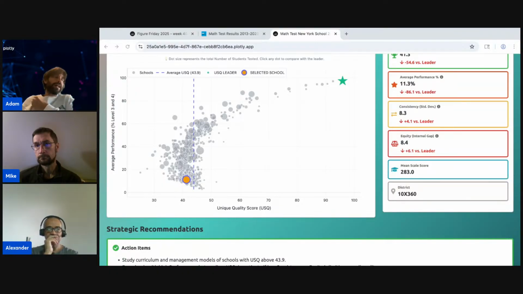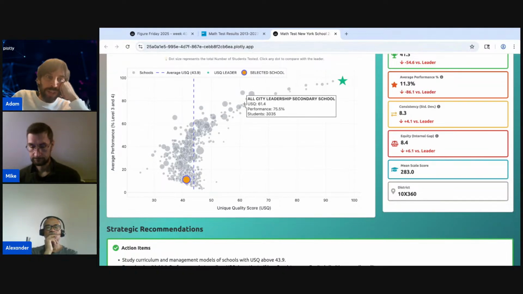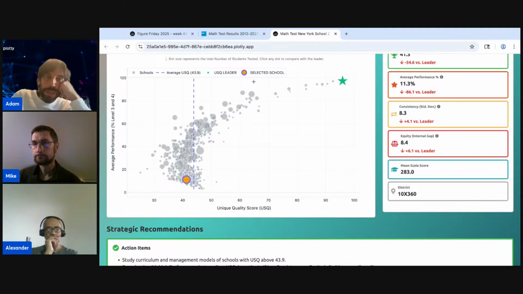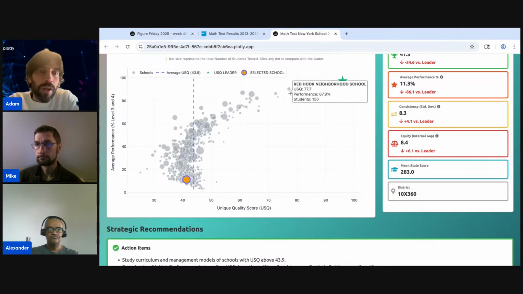So it's more of a correlation than a causation, right? It's not because the school is extremely small that they're doing badly. It's because the children need help that the schools are small. That explains the lower part. But for the upper part, we can see that anything above the quality score of 60, 65, and above 80 in performance, there aren't really any big schools. This is an exception, 23,098 Bay Academy. Aside from that, they're all small schools, 700 students, 2,000, 1,000. These are all small schools. It's an excellent observation.